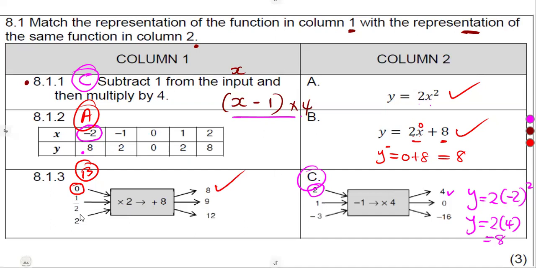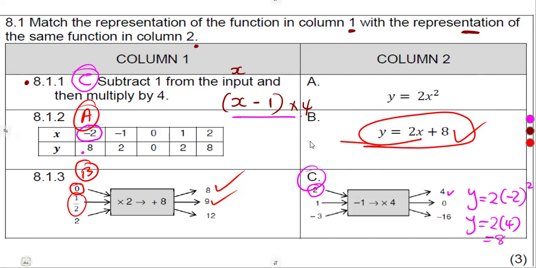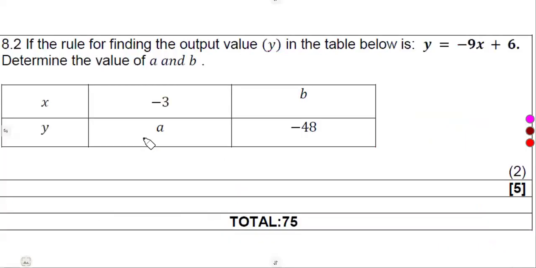Okay, let's move on to another one. We can try a half. This one, 1 over 2. Y is equal to, in place of x, we put 1 over 2. So it's 2 times 1 over 2 like this, plus 8. 2 times 1 over 2, that's 1. 1 plus 8, that is 9. Exactly the 9 that we see there. So this is exactly the answer that we want, this one. Y is equal to 2x plus 8. It corresponds exactly to 8.13. So B corresponds to 8.13. That is it. Just like that.